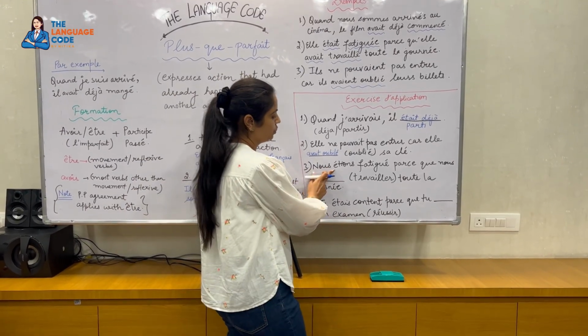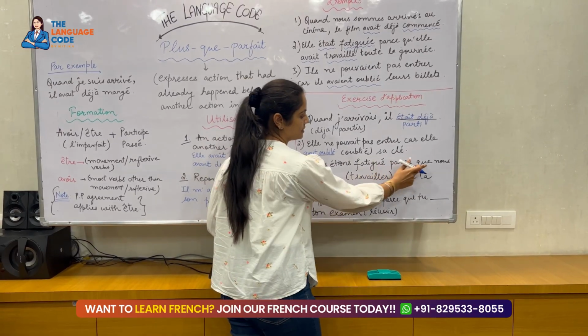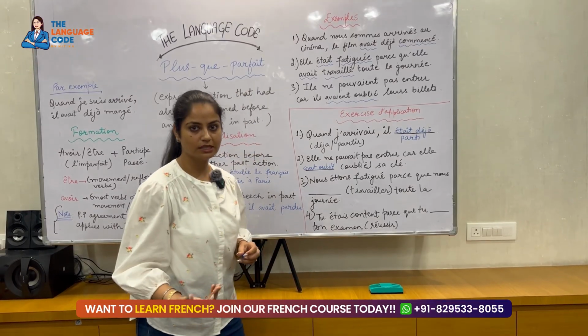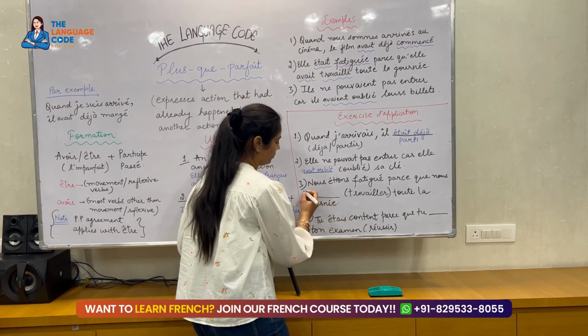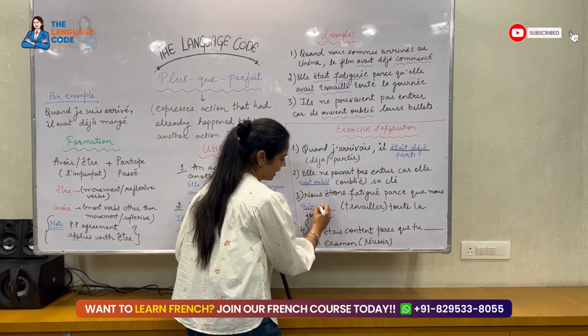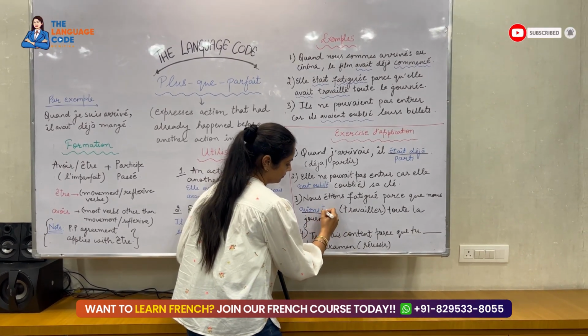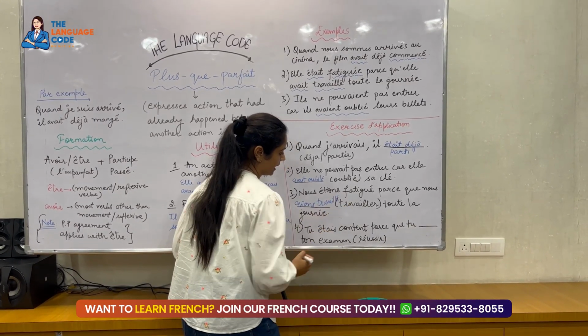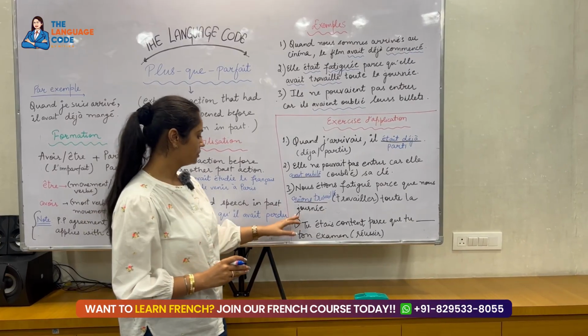Next, nous étions fatigués parce que nous dash travailler. Now, travailler is conjugated with avoir. Nous avions travaillé. Travaillé, accent aigu. Toute la journée.